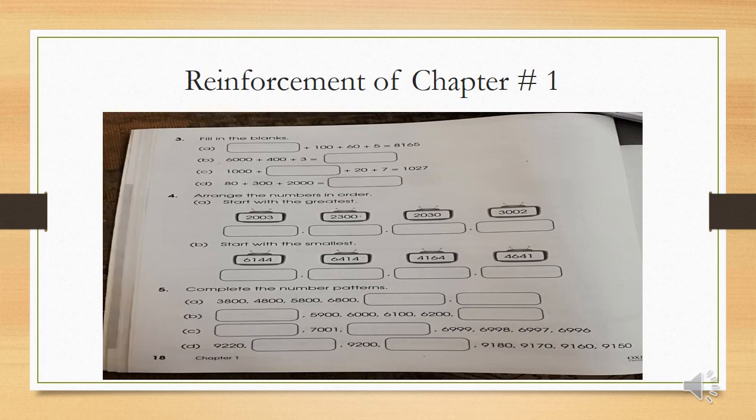In question number 4, you have to arrange the numbers in order. Start with the greatest. First you have to write the greatest number, and then a smaller, and then a smaller, and then a smaller. And in B, you have to start with the smallest number. In question number 5, complete the number pattern. What's the pattern of it? 3800, 4800, 5800, 6800. Means there is a difference of 1000 in each number. So the next blank is 7800 and the last blank is 8800. You have to solve it simultaneously. Hope you understand it.